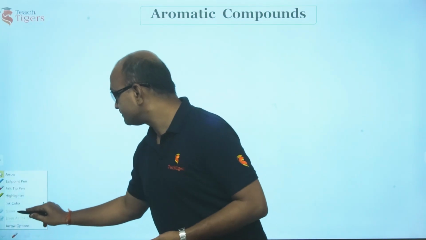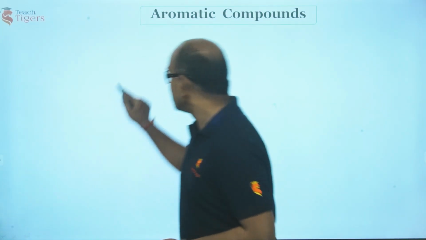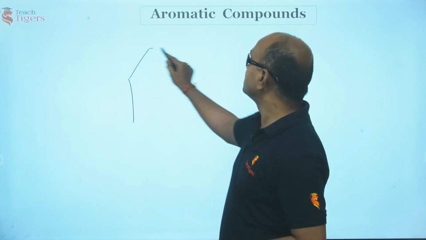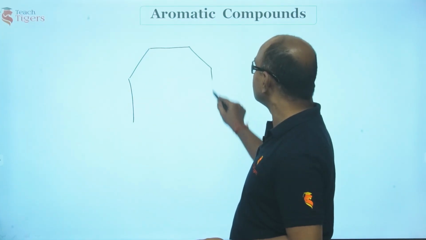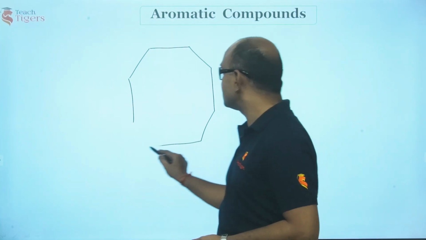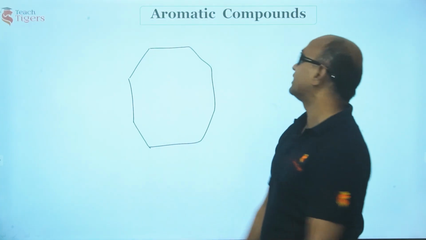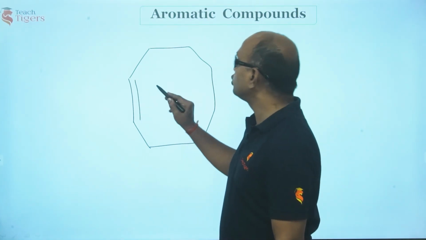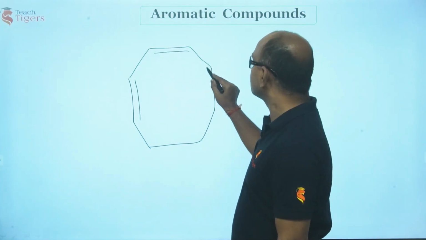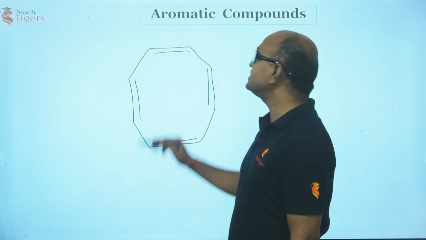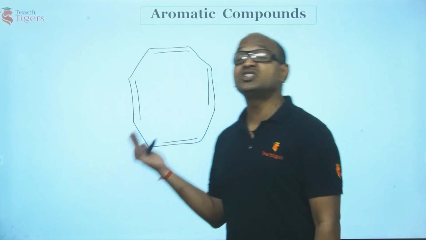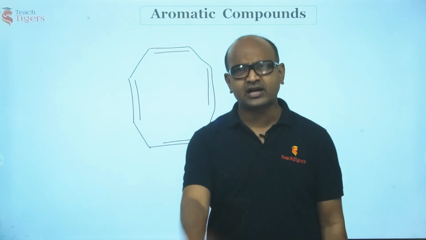So 1, 2, 3, 4, 5, 6, 7, 8. Totally we have 8 carbon atoms. Let us see, this is 2 pi electrons, 4 pi electrons, 6 and 8 pi electrons. This is cyclooctatetraene.